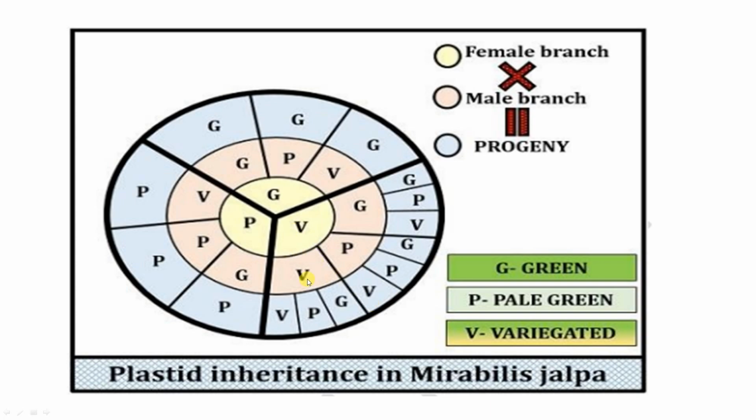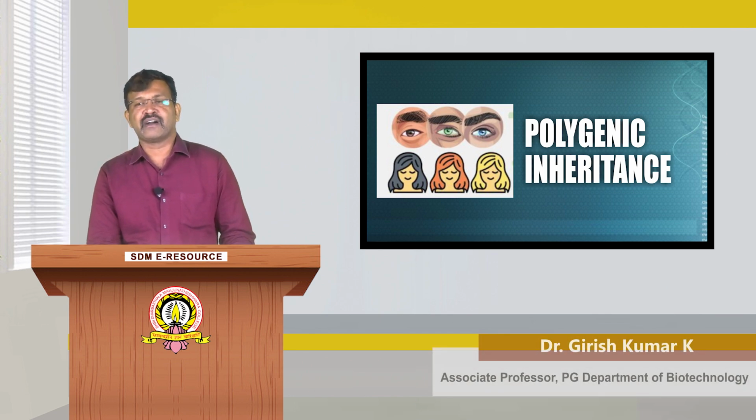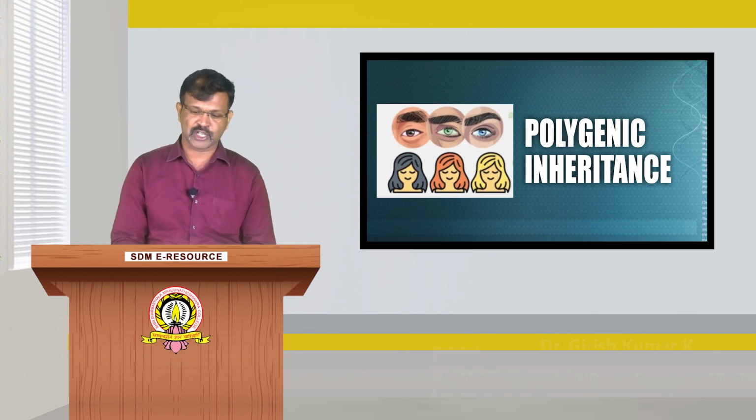Variegated crossed with variegated also gives variegated, pale green, and green. All these possibilities arise because of the maternal effect: only the female parent contributes the phenotypic characteristic features, mainly because the cytoplasmic genes are responsible.